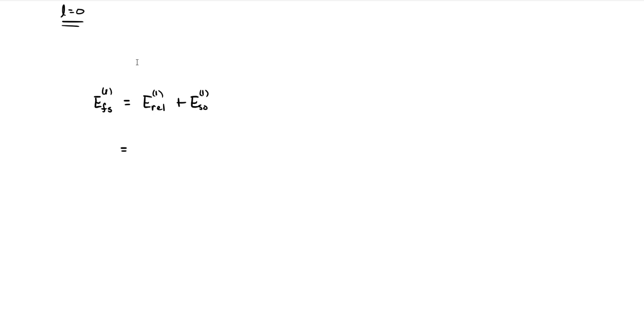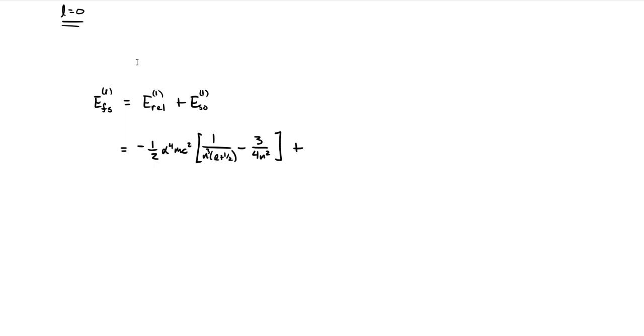We figured out that the relativistic correction was negative 1/2 alpha to the 4 mc squared times 1 over n cubed l plus 1/2 minus 3 over 4 n squared.